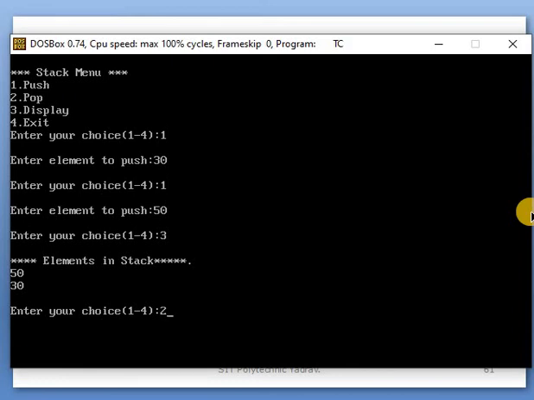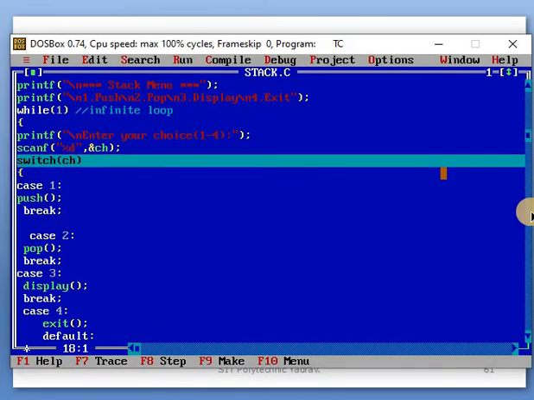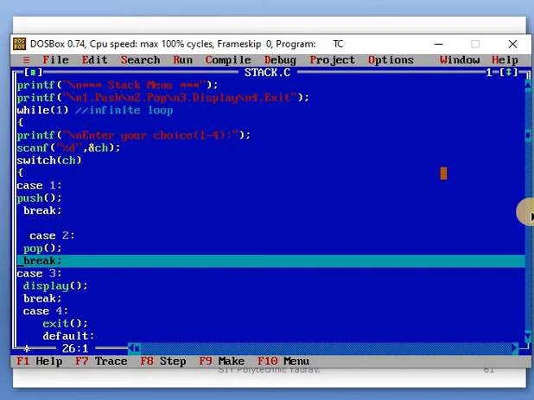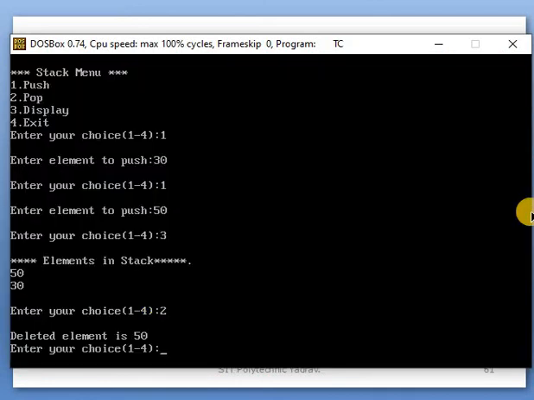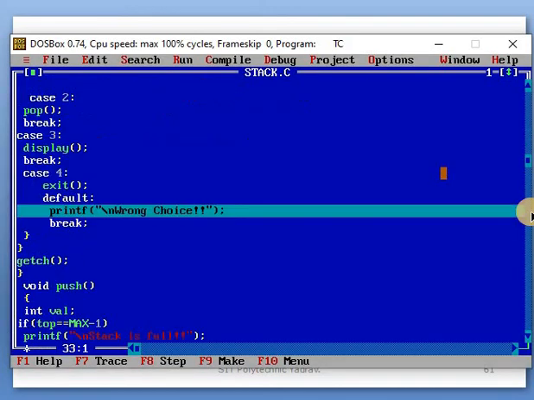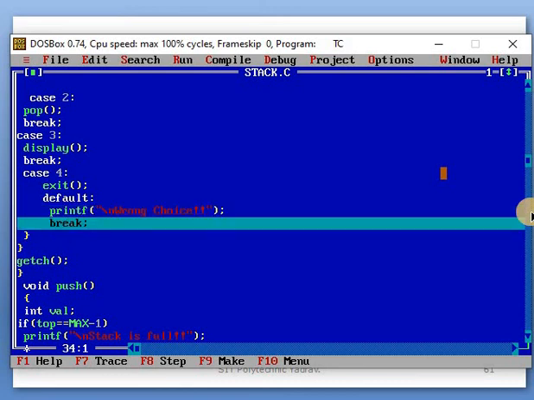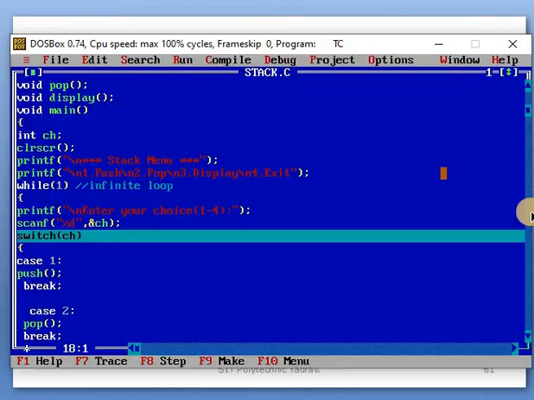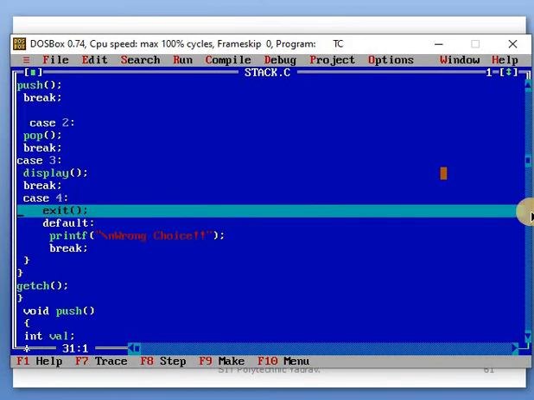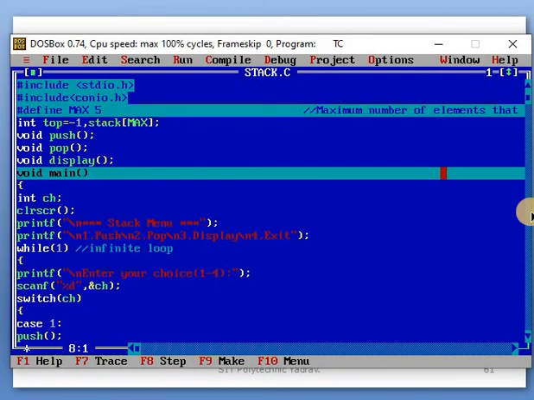If choice 2 is given, then case 2 runs. If 8 is given, the default case runs, and if we give 4, then the fourth case runs.